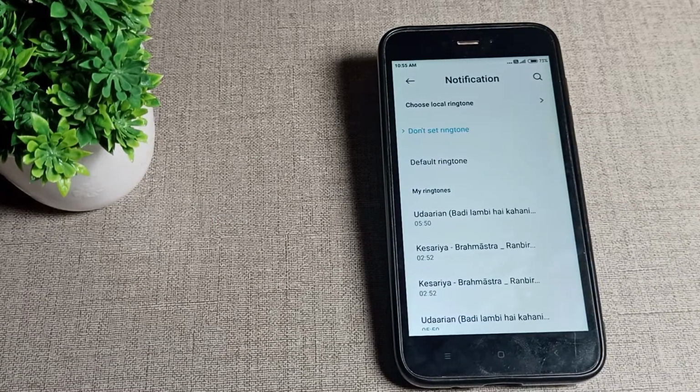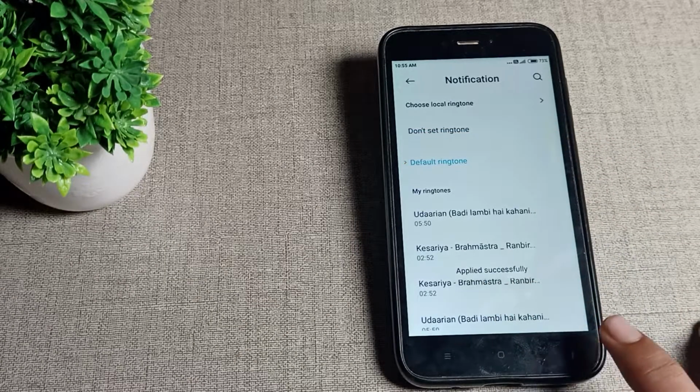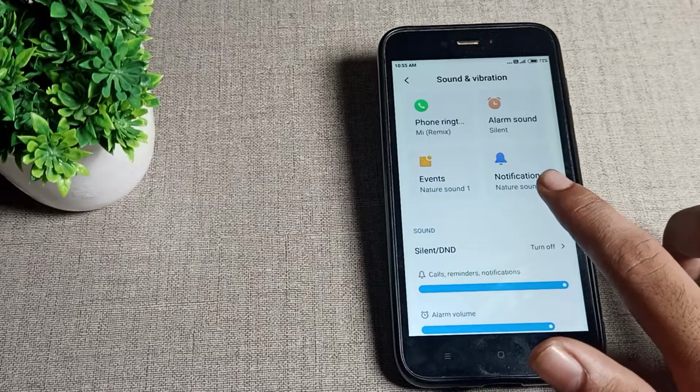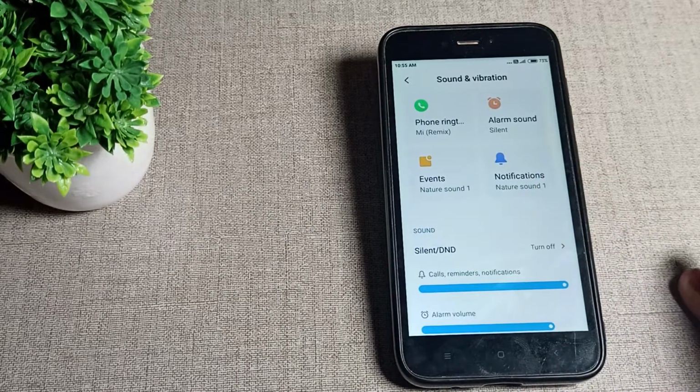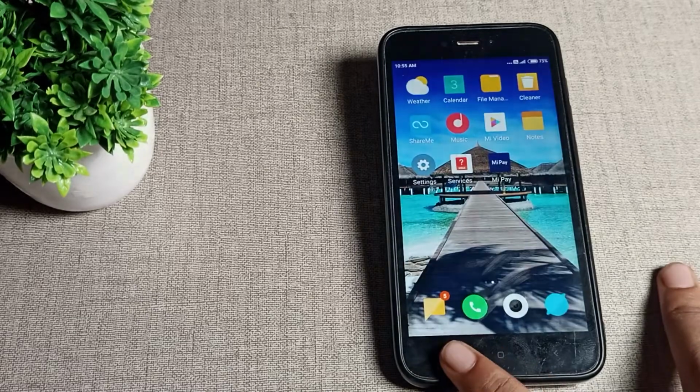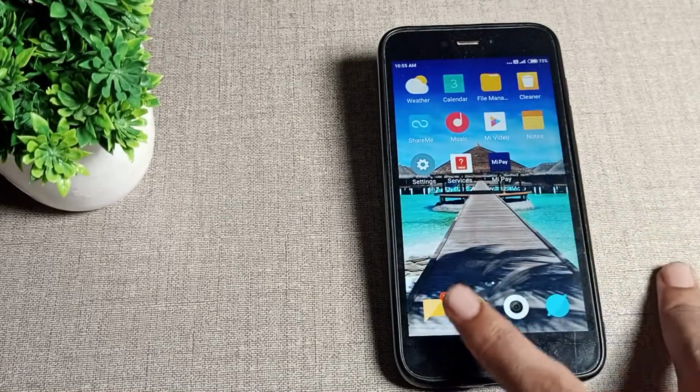If you want to set a default notification ringtone in your Redmi phone, tap here on default ringtone. Then your default notification ringtone will be set in your Redmi phone. Like that, you can set your default notification ringtone in your Redmi phone.